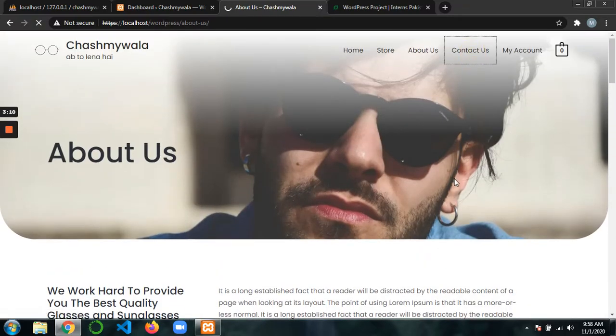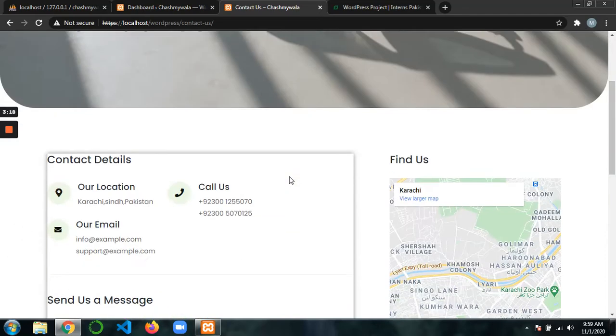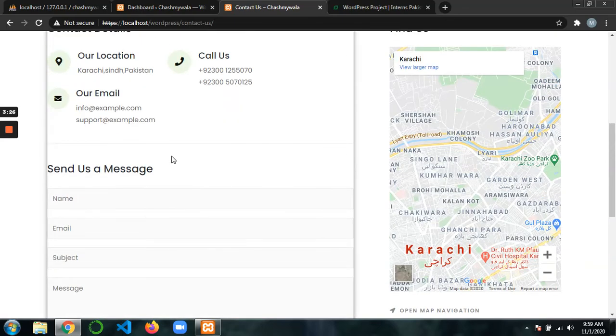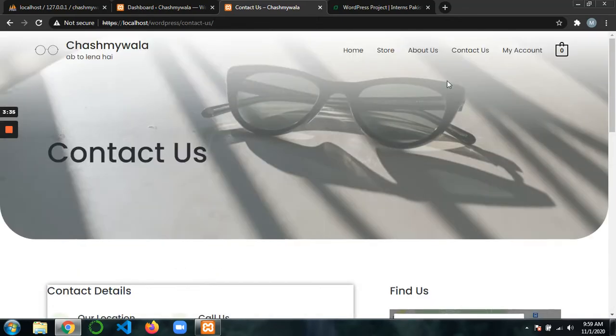Next is contact us. If you have any kind of query, you can contact us. For this I have used WP Forms, and in this you just need to put your credentials, meaning your email, your name, your subject, and your message, and send the message. We will respond back to you as soon as possible. This is the live location from where we are operating. And here is our footer and contact us page.